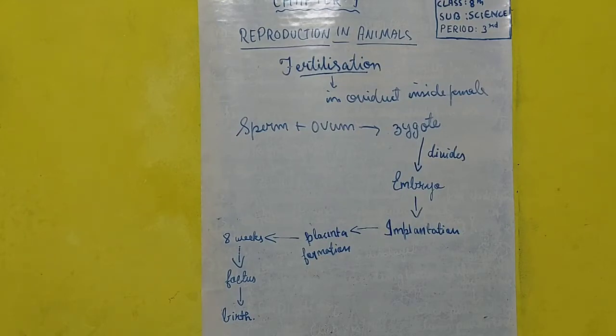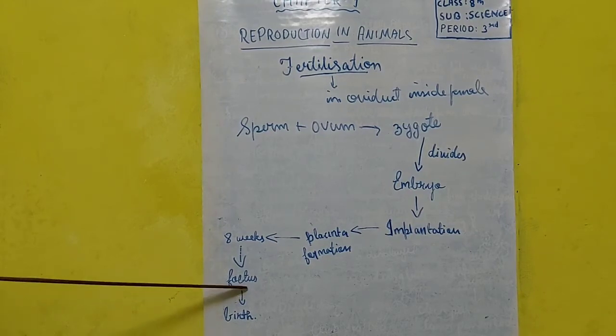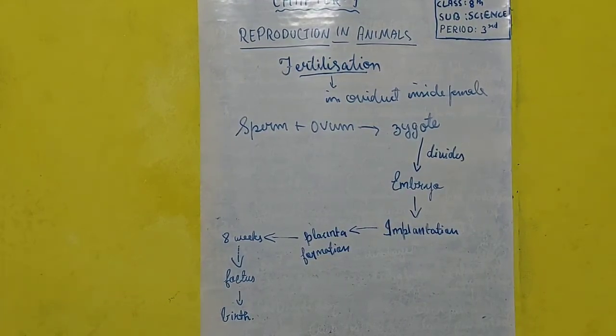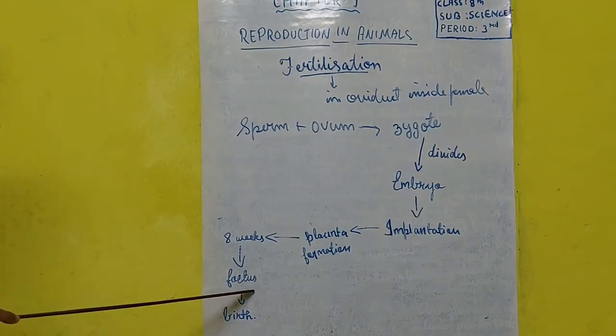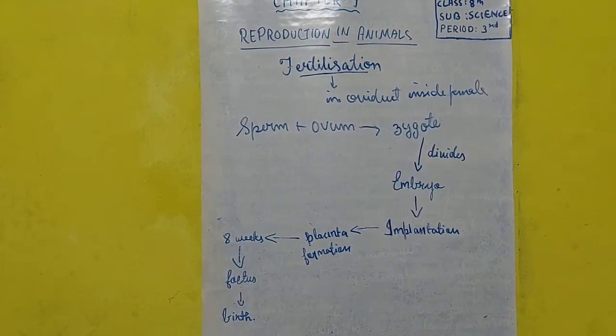At this stage the fetus can be identified, because till that time it was an embryo, just a ball of cells. After 8 weeks it can be easily recognized, and this fetus will keep on growing further. After about 36 weeks, the development is complete and the fetus is born.